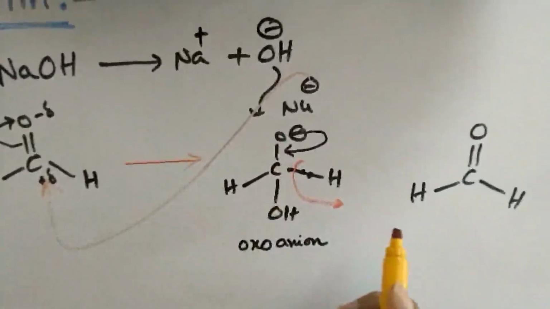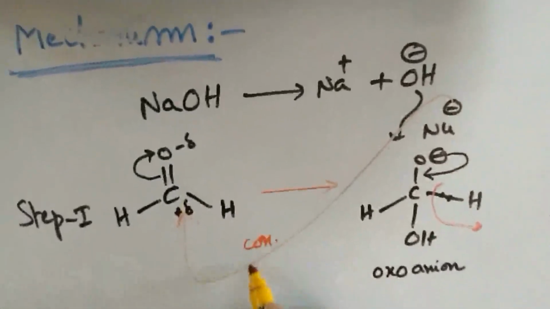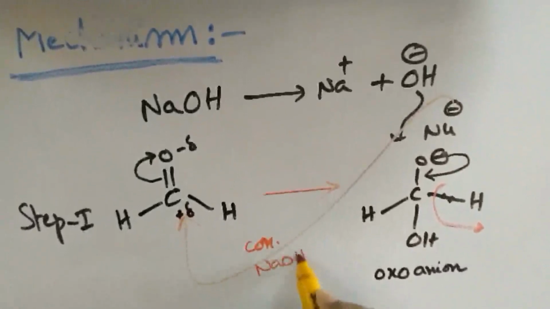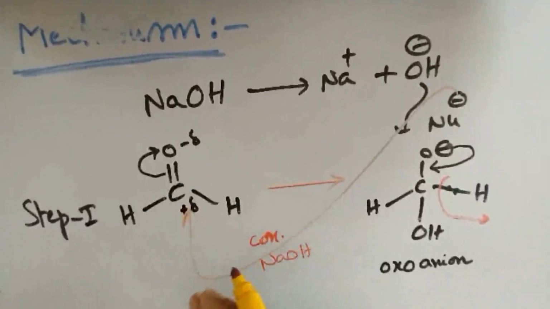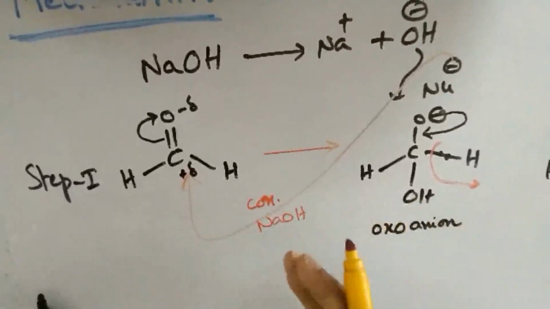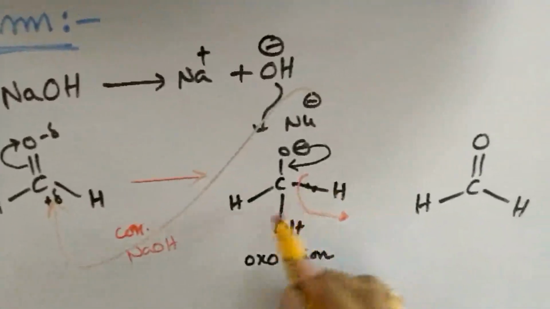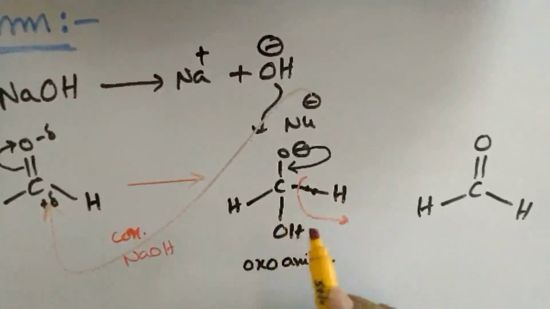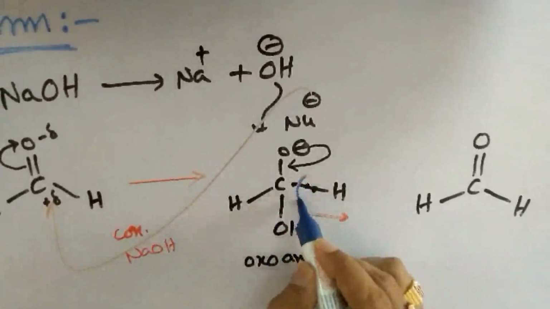That is the reason why we are taking concentrated alkali. Why are we taking concentrated alkali? Because if OH minus ions are present in excess, then according to Le Chatelier's principle, the equilibrium will always be driven towards the forward direction. Hence this OH minus removal is not going to occur, but the hydride shift which is shown here is going to occur.